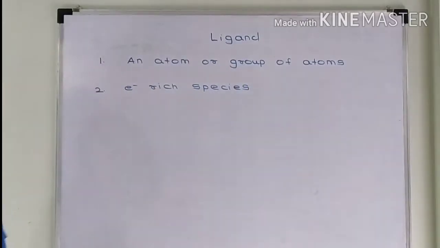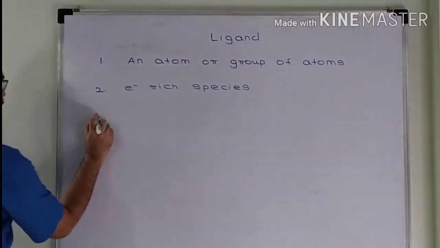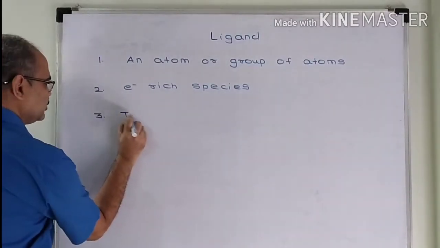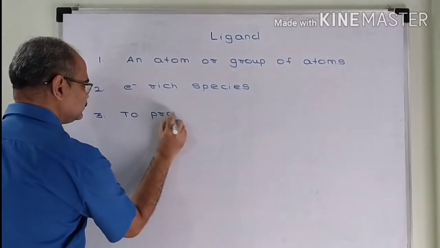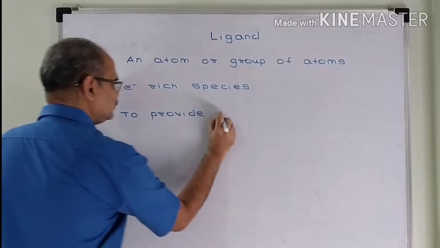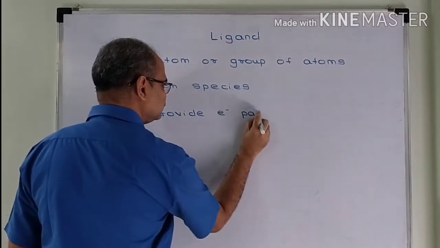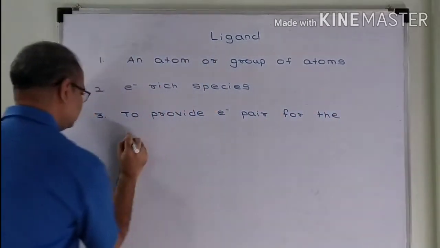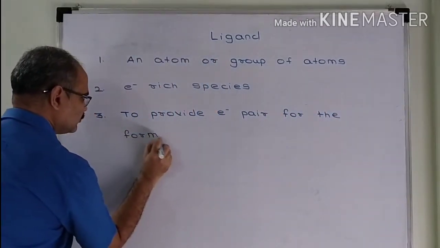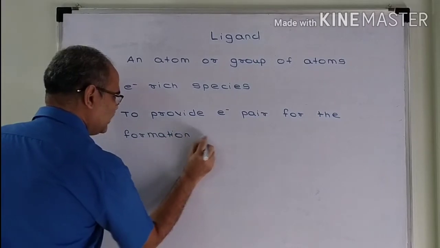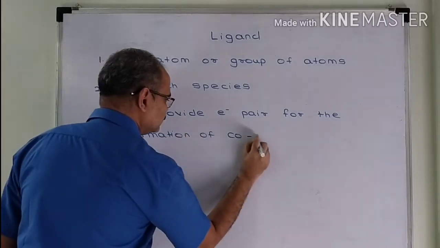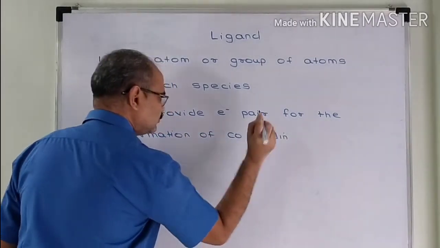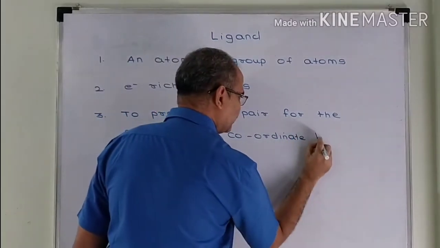What is the role of ligand in a coordination compound? The role of ligand in a coordination compound is to provide electron pair for the formation of coordinate bond.